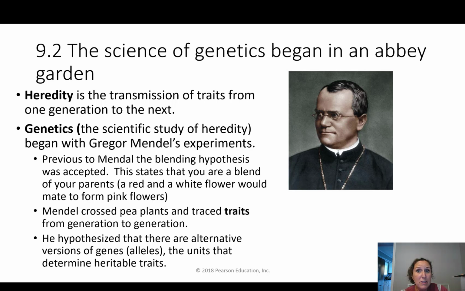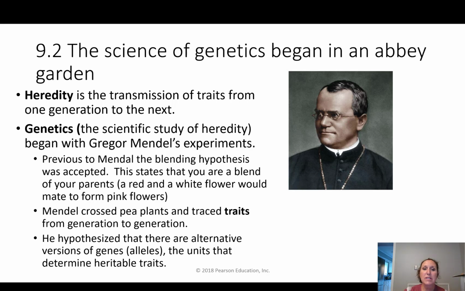Sometimes people look very much like their dad, or very much like their mom, or nothing like either one of them, depending on how things worked out genetically. But prior to Mendel, this is what they thought. Mendel used pea plants, like green peas, and he traced traits from one generation to the next. His hypothesis was that there are different versions of a gene, which he called alleles, and that those determine heritable traits.